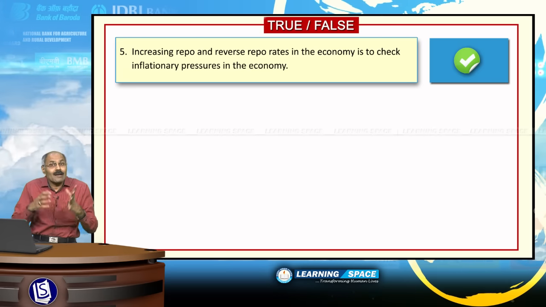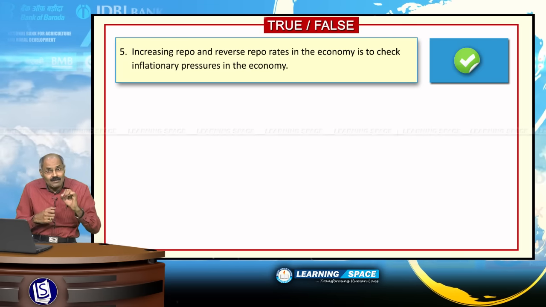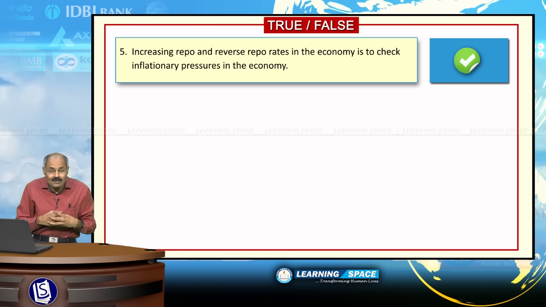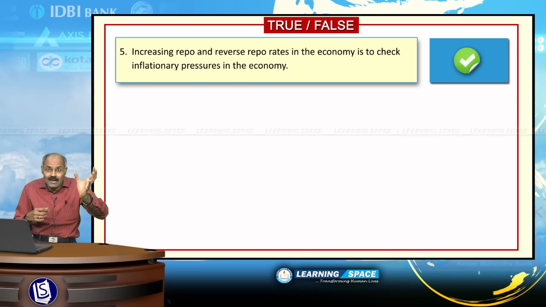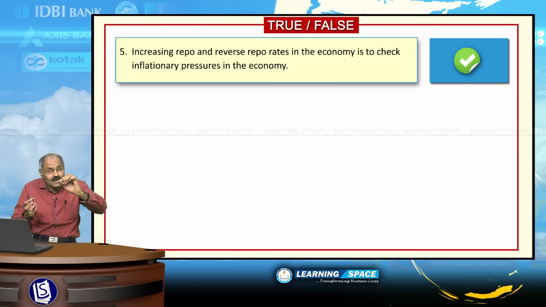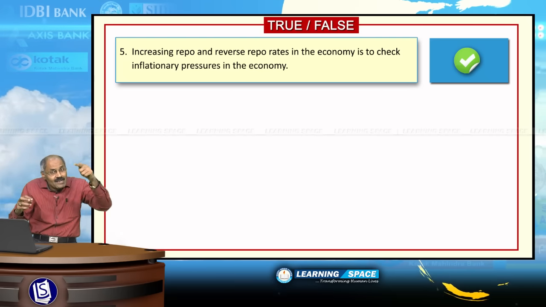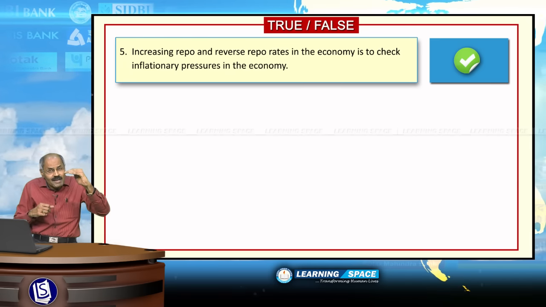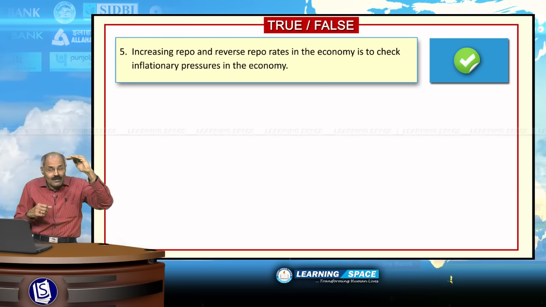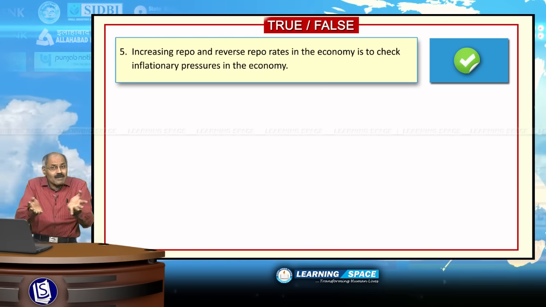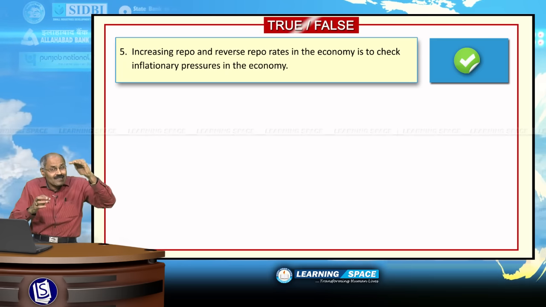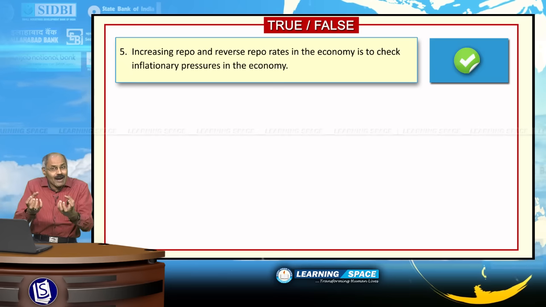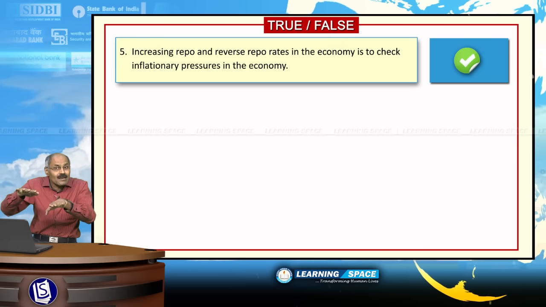What is repo rate? Repo rate is the signal given by the Reserve Bank of India during its monetary policy to the market indicating short term interest rates. When the short term interest rates are increased, what will happen? Money circulation will be reduced. Ultimately, it will result in less demand and inflationary pressures will be reduced.